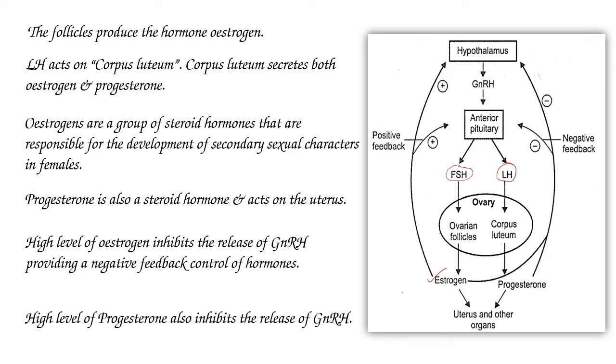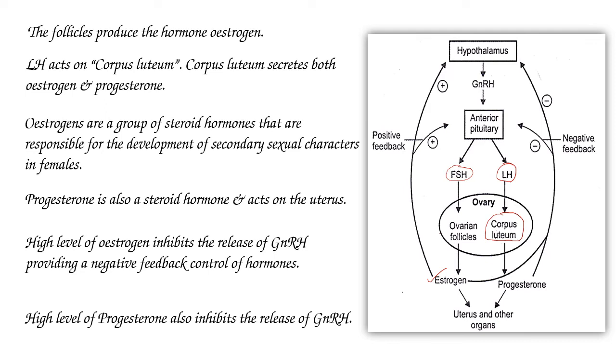This luteinizing hormone acts on corpus luteum. So what is that corpus luteum? During ovulation, the ovarian follicle is ruptured and the ovum is released. That process is called ovulation. Releasing of ovum from a ruptured ovarian follicle is called ovulation.